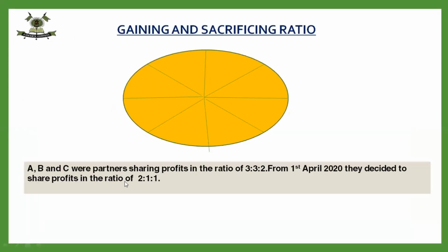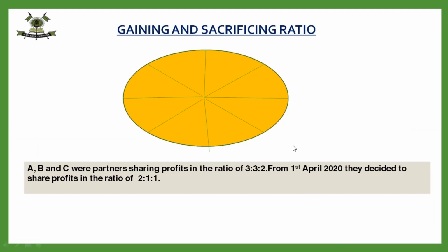Suppose A, B, and C were partners in a firm sharing profits in the ratio of 3:3:2. On 1st April 2020, the reason can be any. There might be a case when a partner has contributed more capital and wants the profits to be shared in the capital ratio. Reason can be any for the change in the profit sharing ratio; as they have all mutually agreed to change it, they can do so.